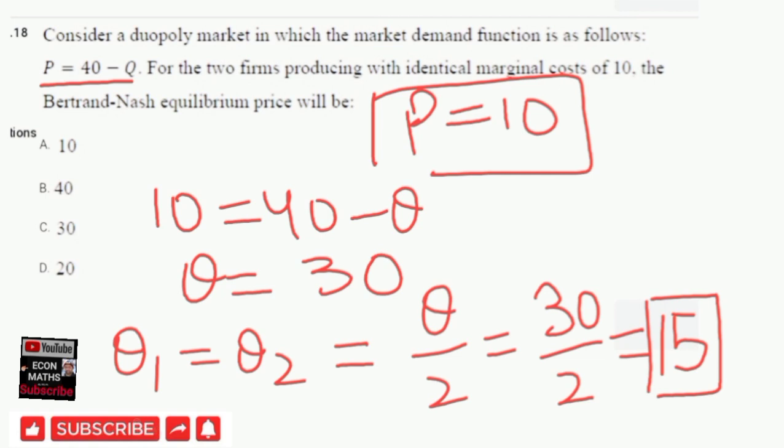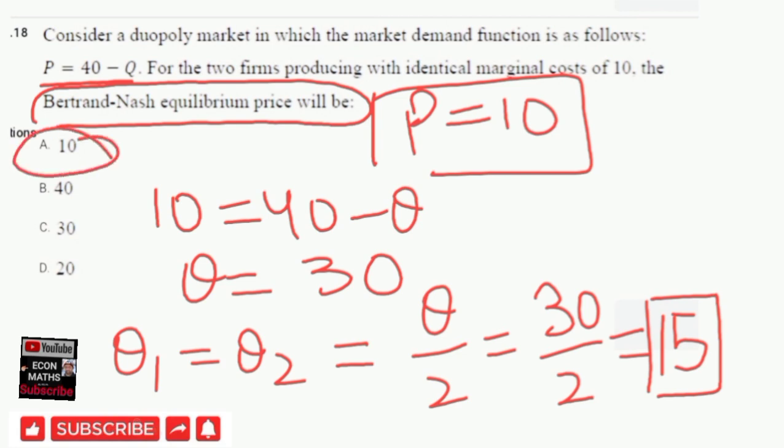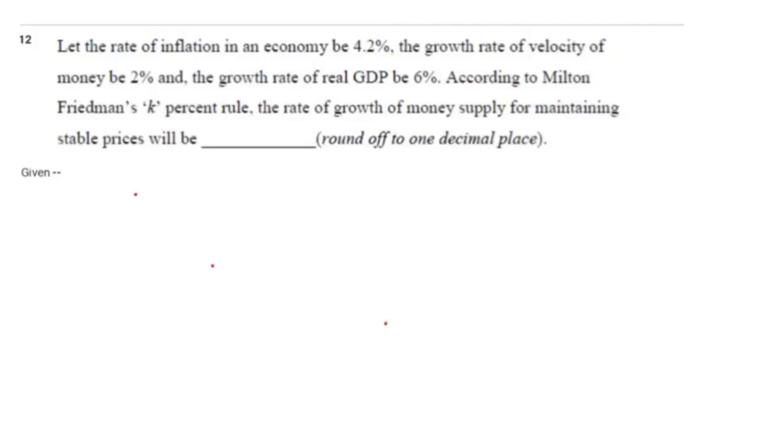So the question was only asking about the Bertrand Nash equilibrium price. So the Bertrand Nash equilibrium price would have been 10, and the quantity that would be supplied by each firm would be 15. Another question that was asked in the GATE economics paper was: let the rate of inflation in an economy be 4.2%, the growth rate of velocity of money be 2%, and the growth rate of real GDP be 6%. According to Milton Friedman's k% rule, the growth rate of money supply for maintaining stable prices will be